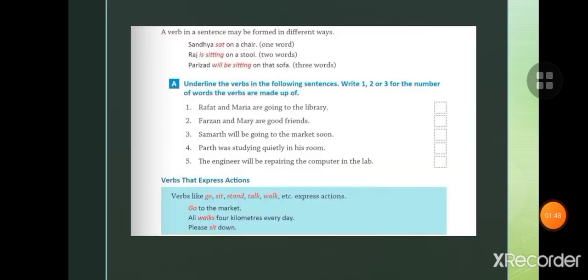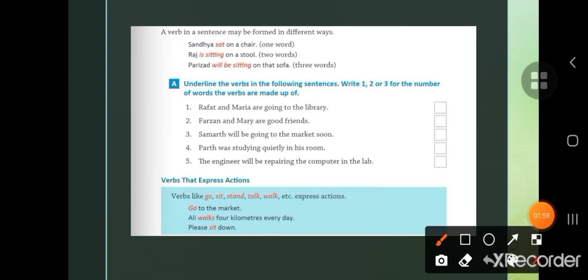A verb in a sentence may be formed in different ways. Sandhya sat on a chair, one word. Raj is sitting on a stool, two words. Parizad will be sitting on the sofa, three words. Look here: sat is one word, is sitting is two, and will be sitting is three.